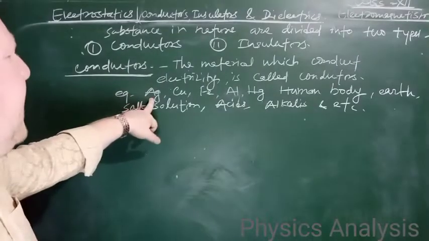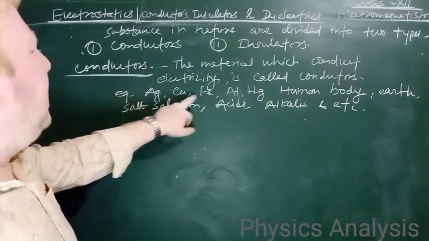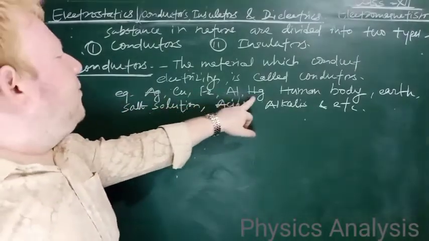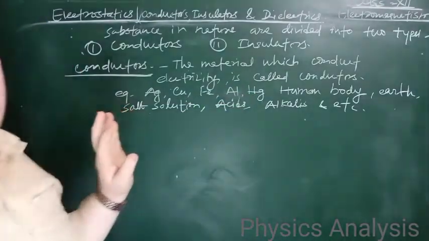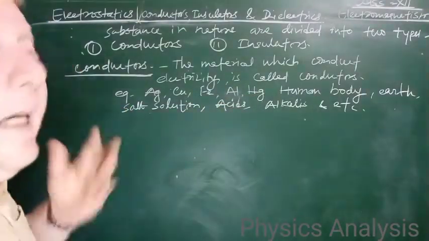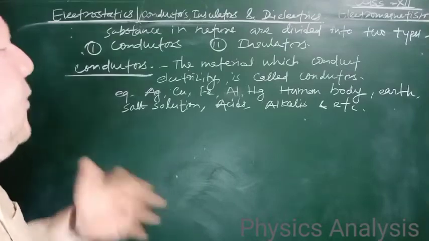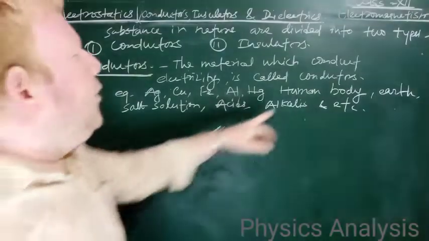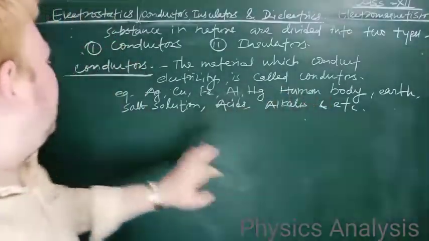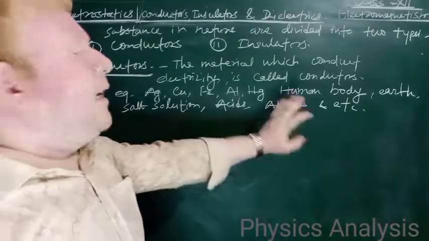Silver of course is the best conductor, copper also, iron, aluminium, mercury, almost all the metals are conductors. They allow electricity to pass through them.